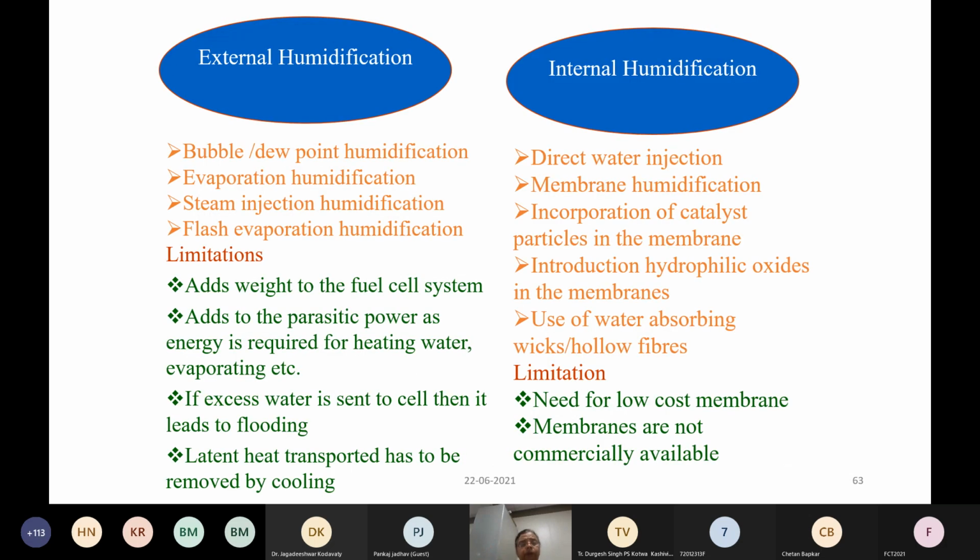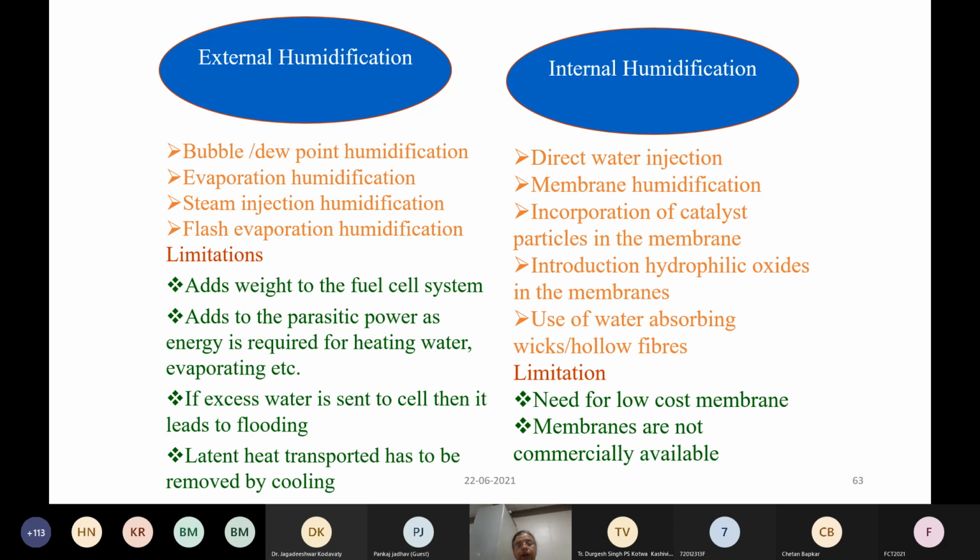Each one has its own advantage and disadvantage. While one of them adds weight to the cell, another does not give enough humidification. Various pros and cons are there. One adds to the parasitic power.